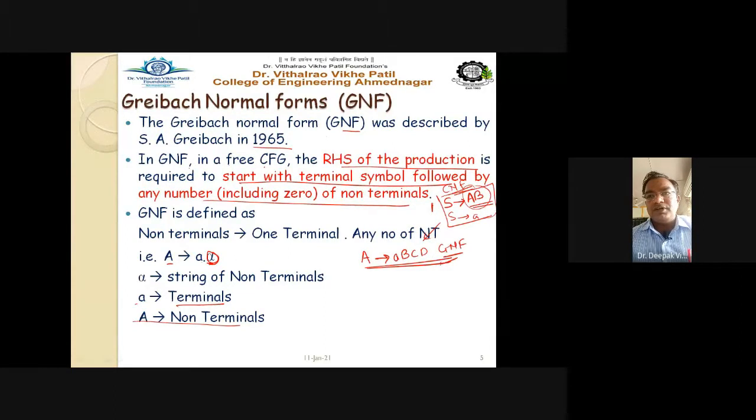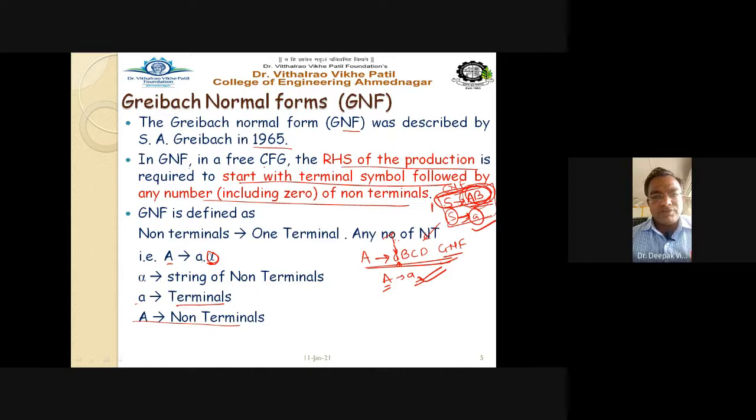Definitely A gives a, so this rule is the same. A non-terminal produces a terminal. In case of CNF also, a non-terminal produces a terminal symbol. That is okay. This rule is the same in both normal forms, the only difference is that in case of CNF, that is Chomsky normal form, the non-terminal produces only two non-terminals on the right hand side, whereas in case of Greibach or GNF normal form, the right hand side must start with the terminal symbol.